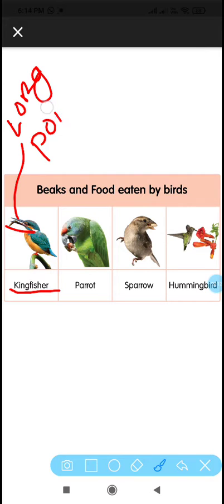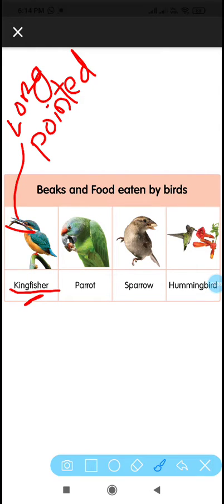With the help of this pointed, long, strong beak, they are able to catch the fishes. So what are they eating? They are eating the fishes. So the structure of the kingfisher beak is helpful for catching fishes.